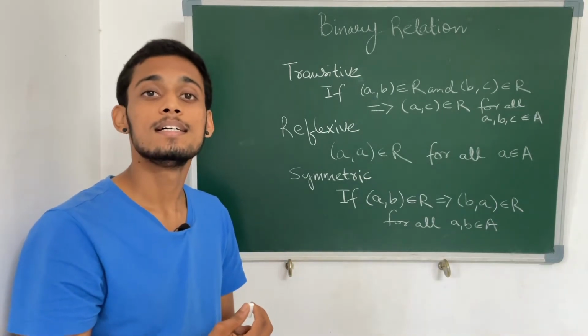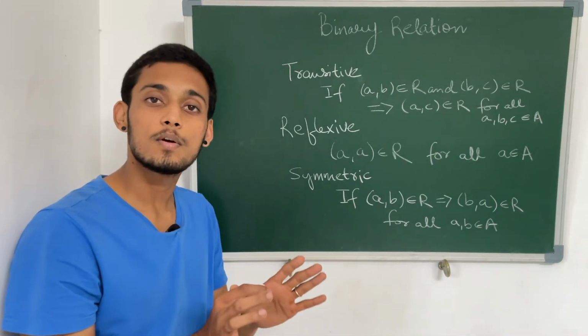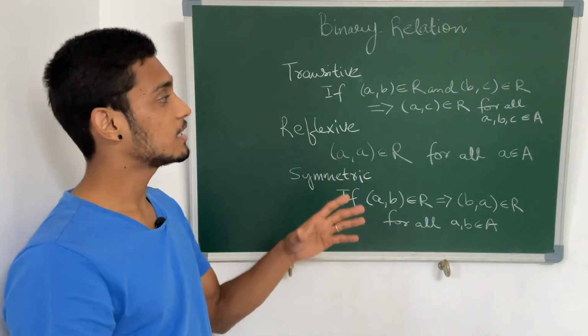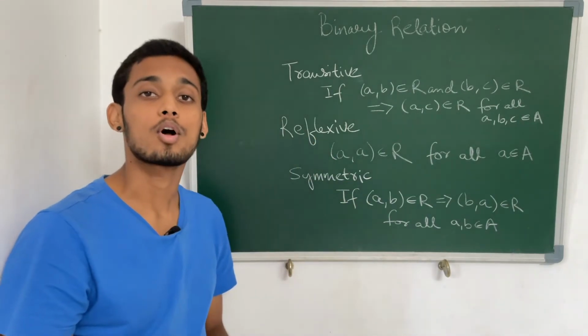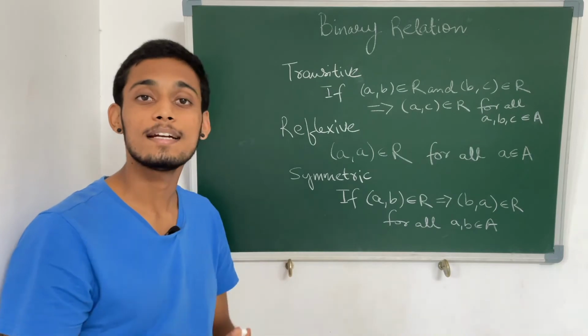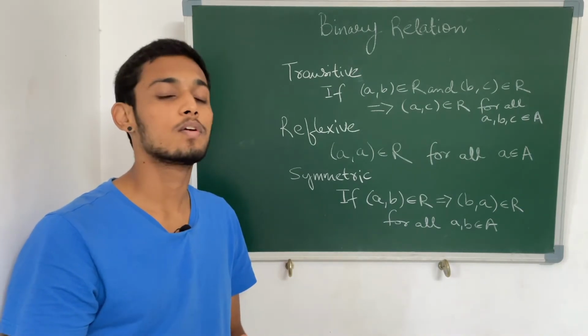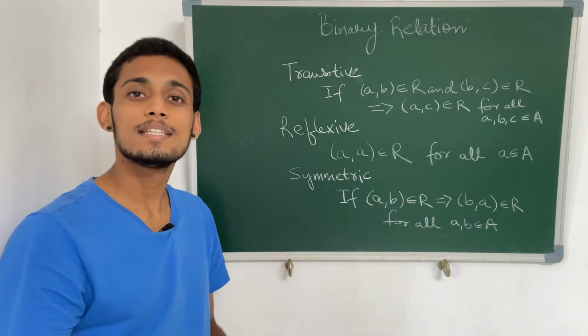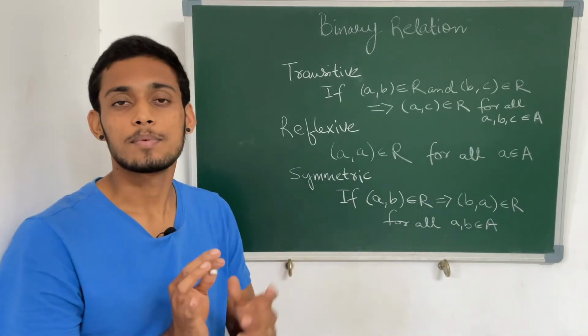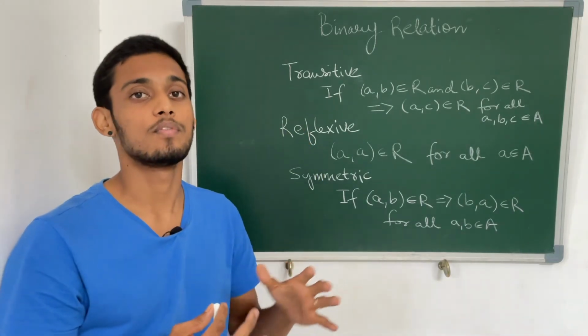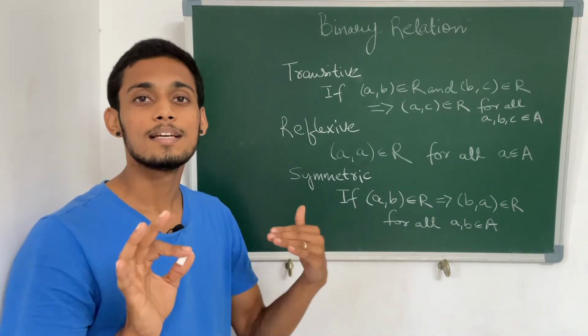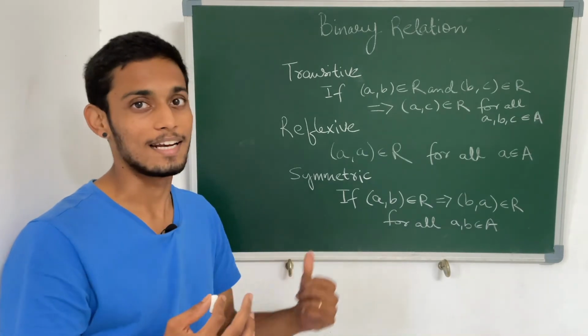In that case, the relation can be called an equivalence relation. A relation which satisfies all these three properties, reflexive, symmetric and transitive, is an equivalence relation. With this we have covered the binary relation, these three, and equivalence. We have just seen what these particular terms mean in a relation.